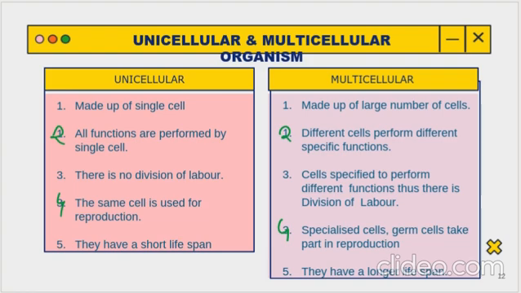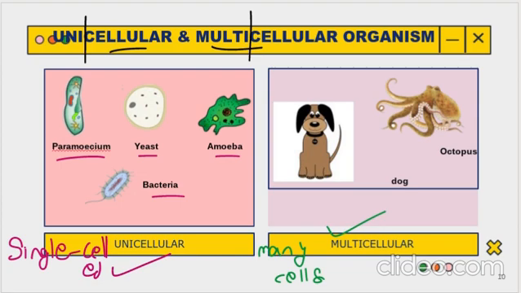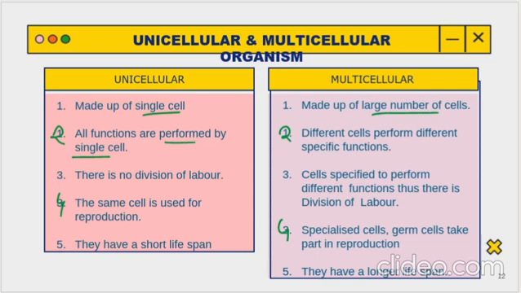So the first one is unicellular, they are made up of a single cell, whereas multicellular, they are made up of a large number of cells. And for multicellular, don't say like 10, 15, 100 cells. No, they are made up of very, very many cells in the body. In unicellular, all functions are performed by a single cell. As I gave the example, amoeba, bacteria, paramecium, all of these are just a single cell. So all the work is done by a single cell itself. Next is, in multicellular, different cells perform different functions. Like in we humans, there are many cells, and all those cells do different work. They don't do the same work, right?